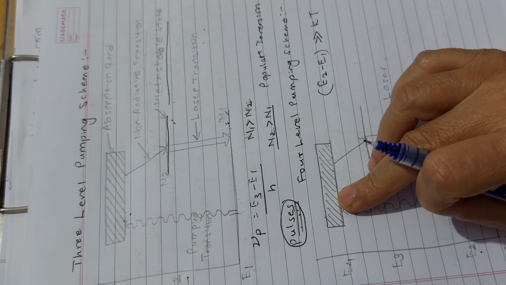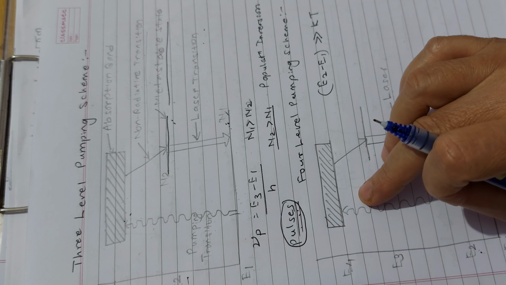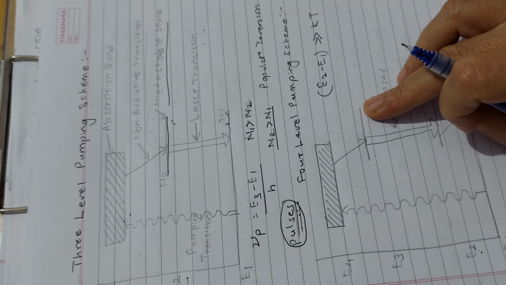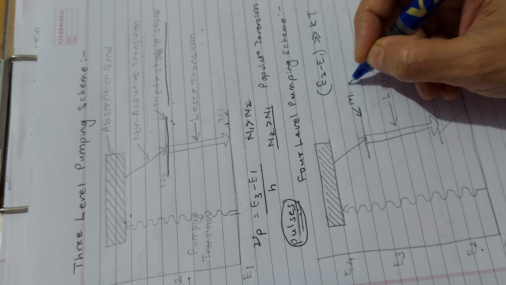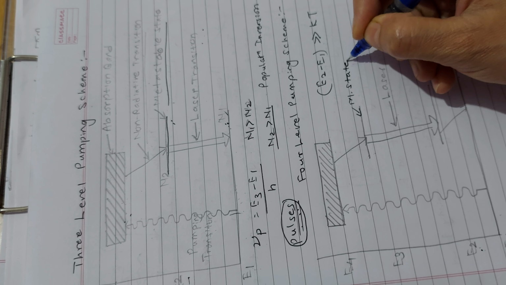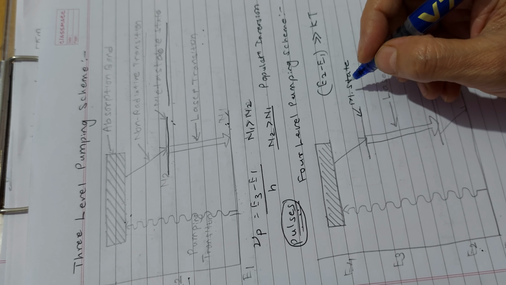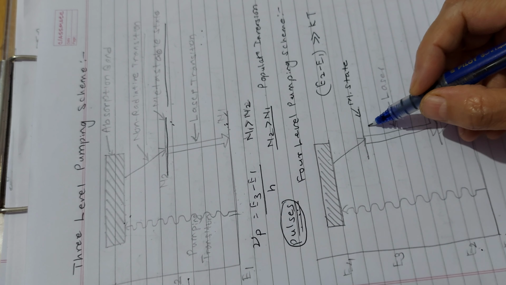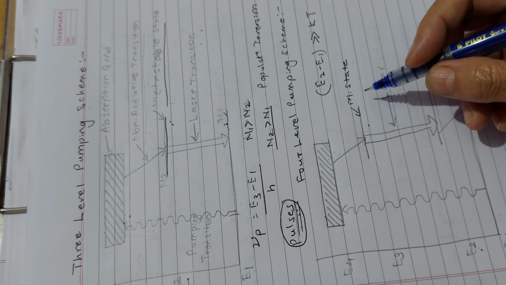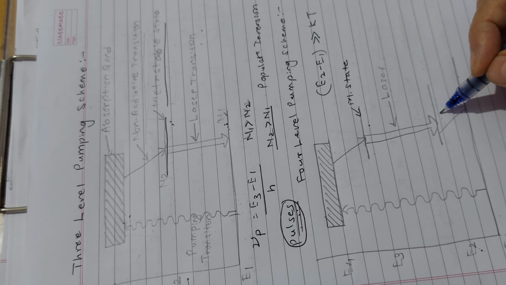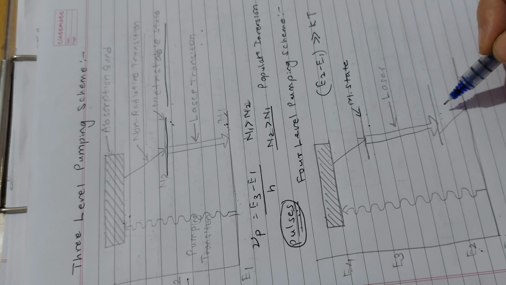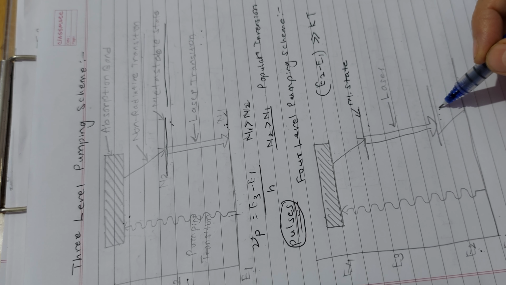The atoms then drop spontaneously to the metastable state. This is my metastable state, obviously, the upper laser level E3. Fine. So as the terminal laser level E2 is virtually vacant, population inversion between E3 and E2 is established.